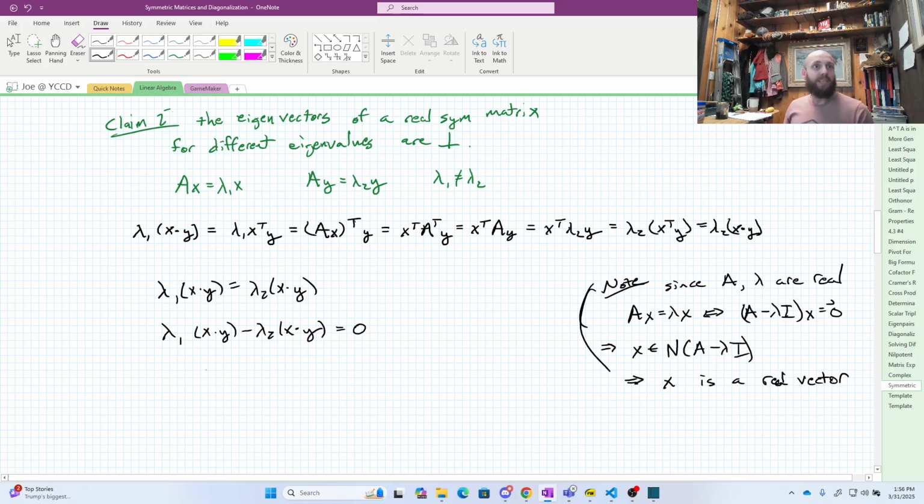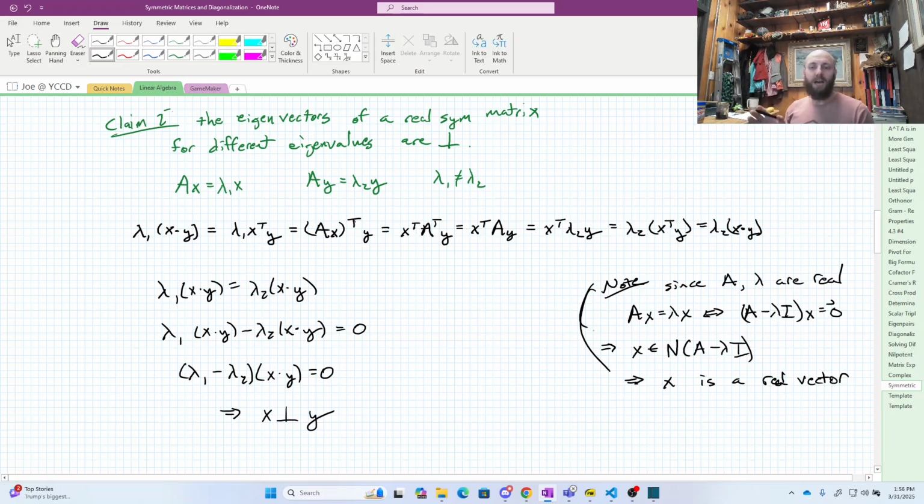And out of these, I can factor out x dotted with y. So I get lambda 1 minus lambda 2 times x dot y is equal to 0. That means that either the eigenvalues were the same, which I said they're not, or the dot product has to be 0. So that implies that x is actually perpendicular to y.